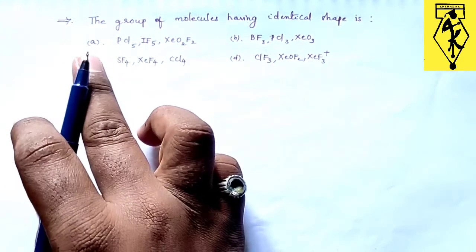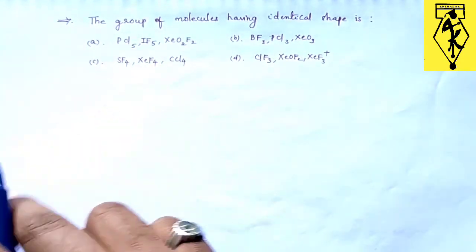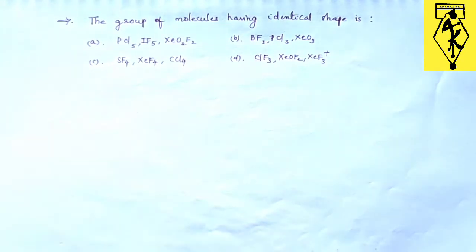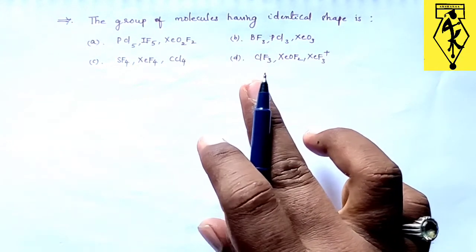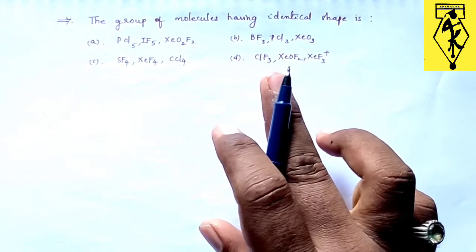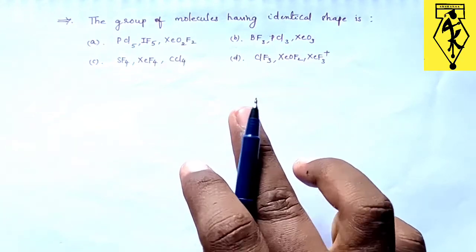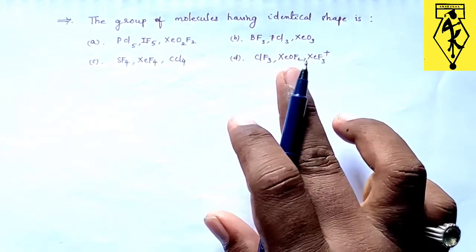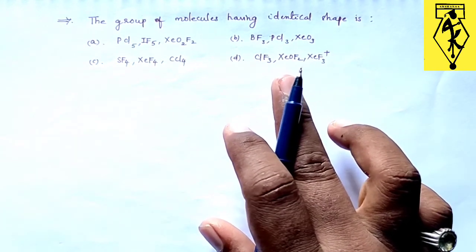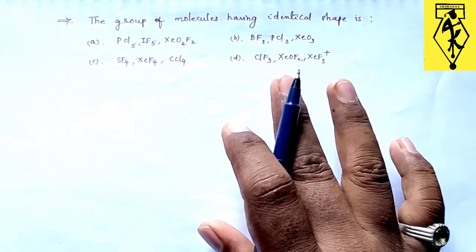So if we observe option A, we have PCl5, so clearly it is having trigonal bipyramidal, and if you observe IF5, it will be having square pyramidal structure. So definitely option A will not be correct. And if you see option B, this BF3 will be having triangular planar structure, and this PCl3 will not have this triangular planar structure.